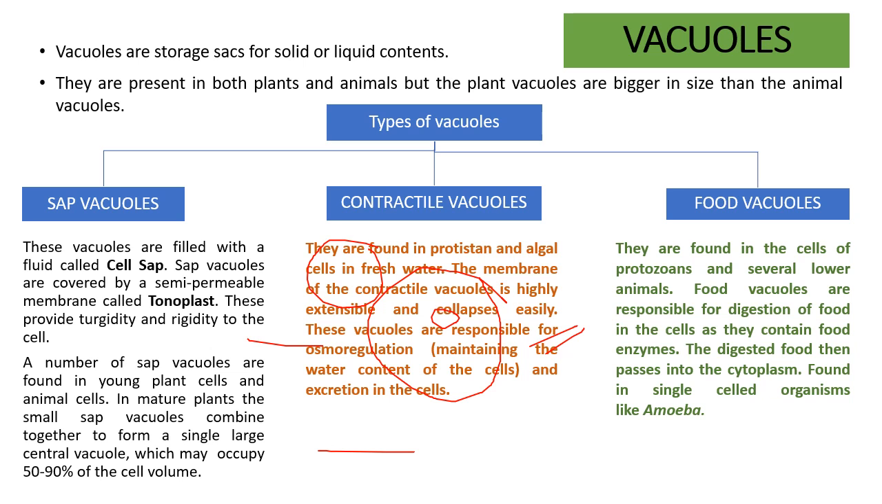So that is all about the cell cytoplasm and the various cell organelles present in the cell cytoplasm of the eukaryote. I hope you have understood all the major points, all the important points.